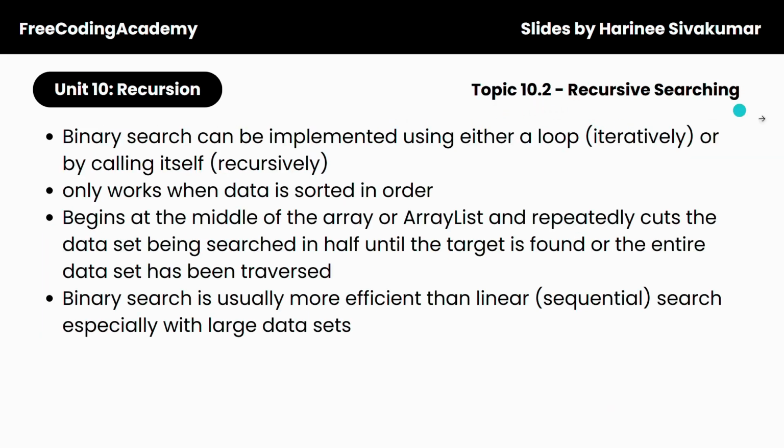Next, topic 10.2, recursive searching. So again, binary search, which we mentioned before, can be implemented using either a loop, iteratively, which we saw before, or by calling itself recursively. This only works when data is sorted in order, and it begins at the middle of the array or array list and repeatedly cuts the dataset being searched in half until the target is found or the entire dataset has been traversed. Binary search is usually more efficient than linear or sequential search, especially with large datasets, and especially when they're ordered.